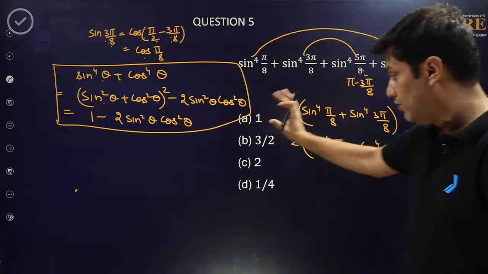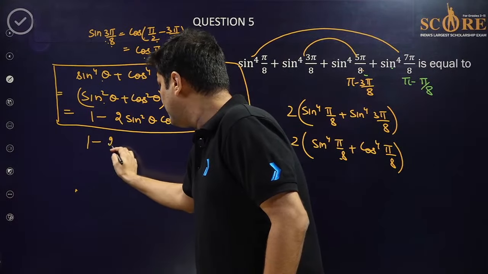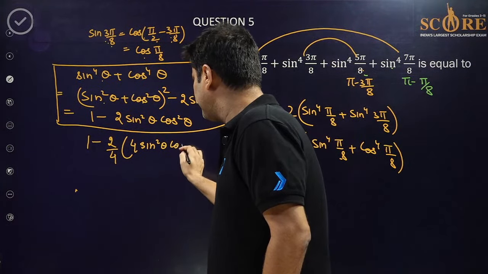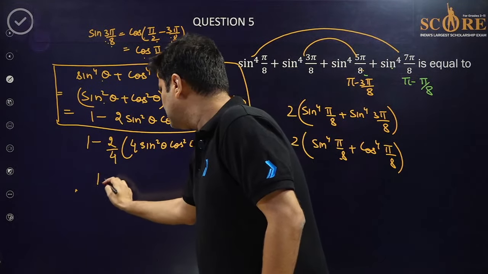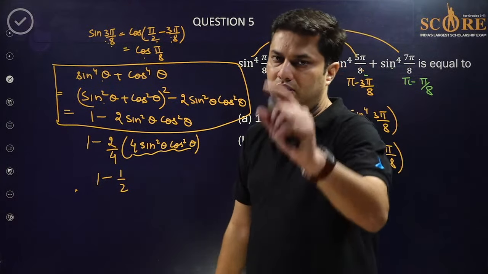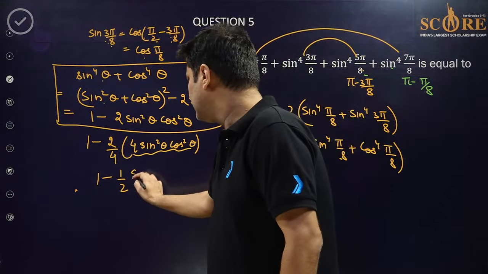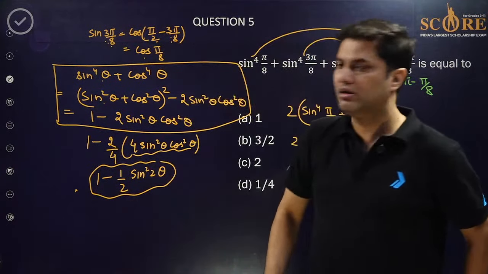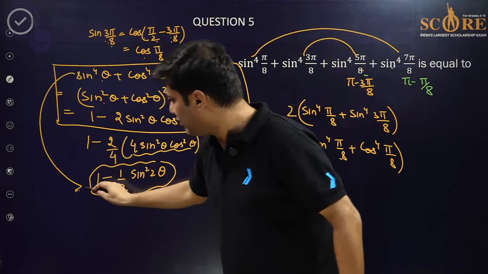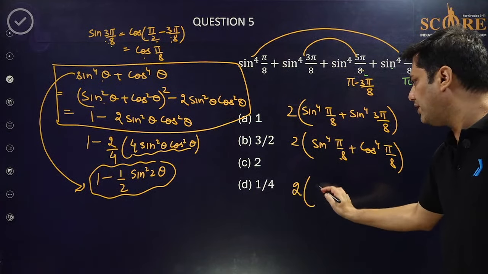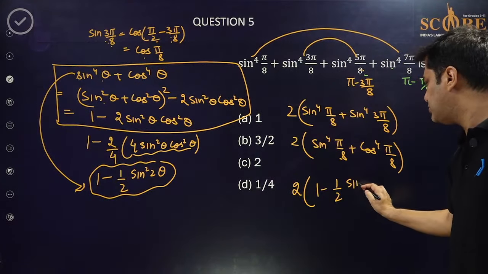So finally, now if you divide by 4, multiply by 4, this is 1 minus half sine 2 theta ka square, 2 sine theta cos theta ka square. I'm not saying this is a formula, but I have derived this in front of you. So the answer is 2 times 1 minus half sine square 2 theta.